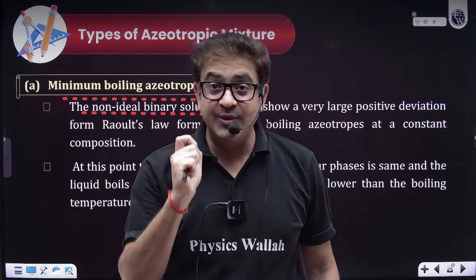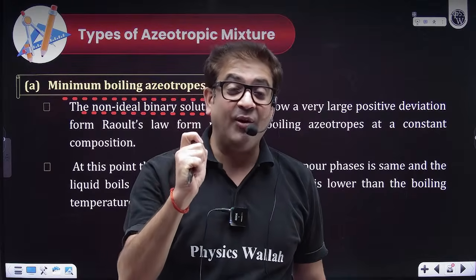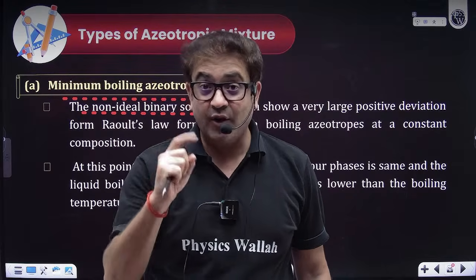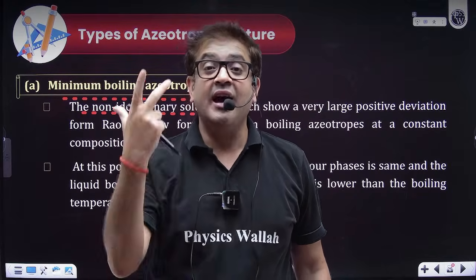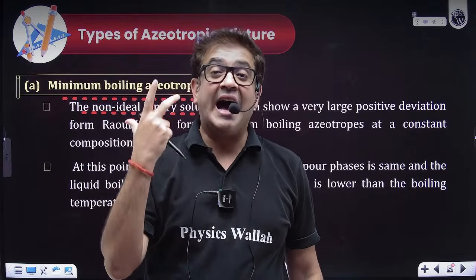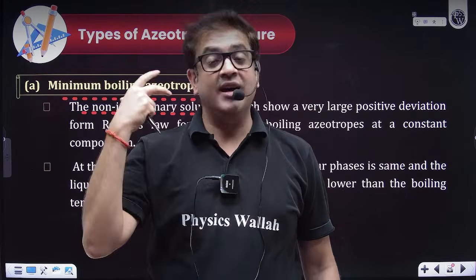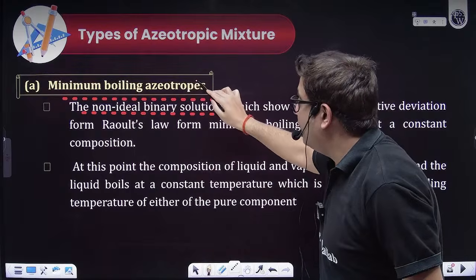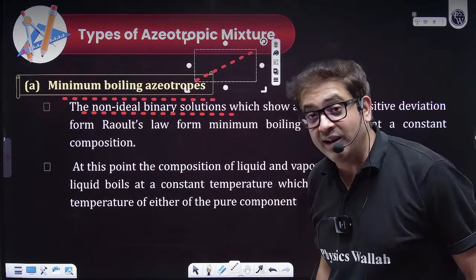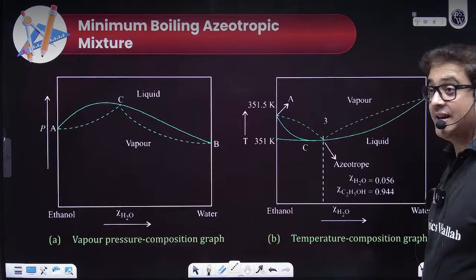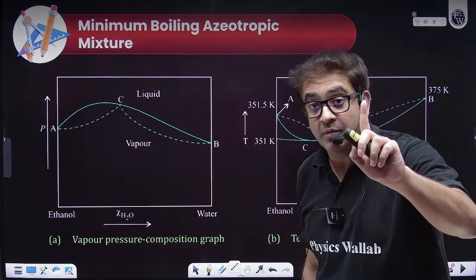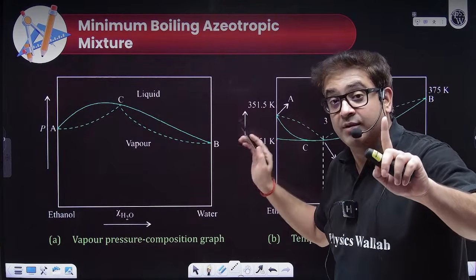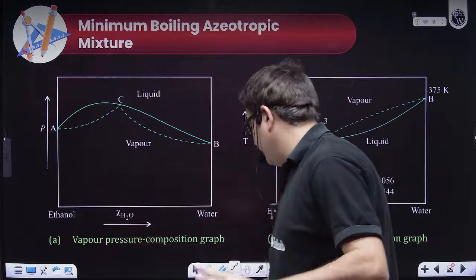So if a solution is showing high positive deviation from Raoult's law, what type of non-ideal solution should I have? A non-ideal solution which is showing high positive deviation from Raoult's law can only form a minimum boiling azeotropic mixture. Sir, can you give us an example? Beta, this example is not important. It is very important. Okay.